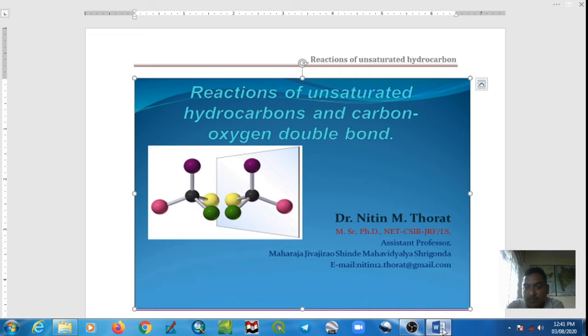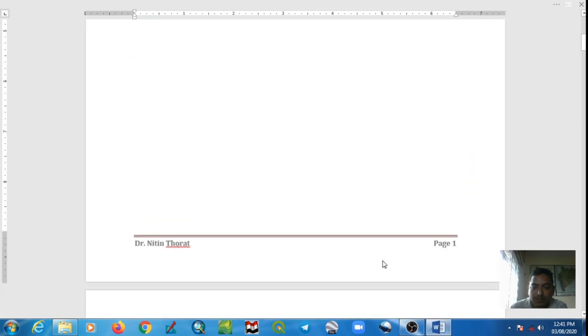I divide this chapter into three parts. Part A is reactions of carbon-carbon double bond, Part B is reactions of carbon-carbon triple bond, and Part C is reactions of carbon-oxygen double bond. We already saw the reactions of carbon-carbon double bond. In this series, we are going to study the reactions of carbon-carbon triple bond. Let us start.